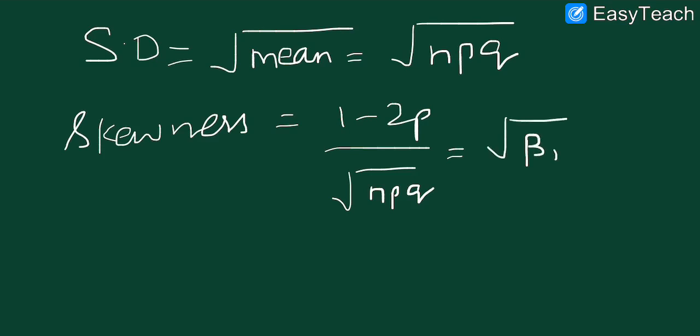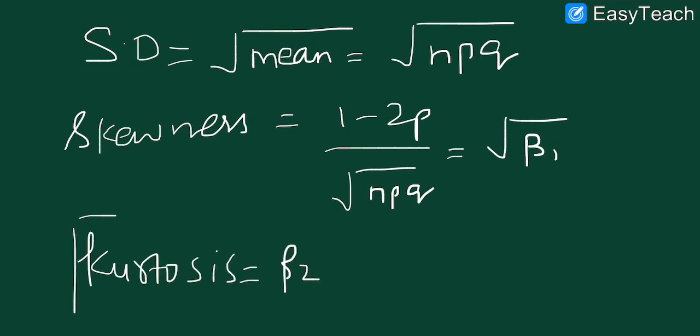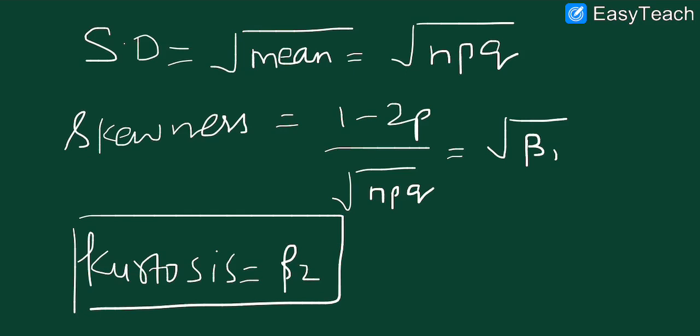And if we are talking about the kurtosis, it is equivalent to beta 2. So I think this is clear to you, how we can find the kurtosis and skewness in the binomial distribution. If you have any problem, then you can comment.